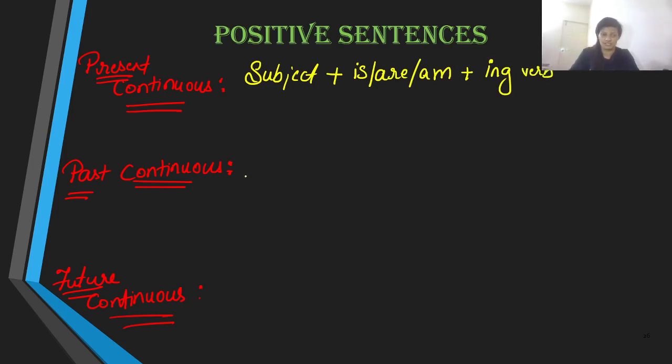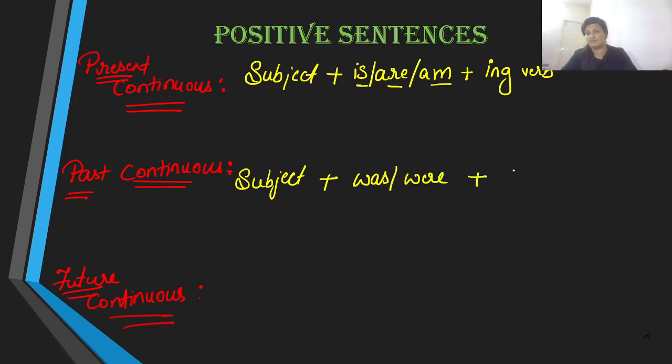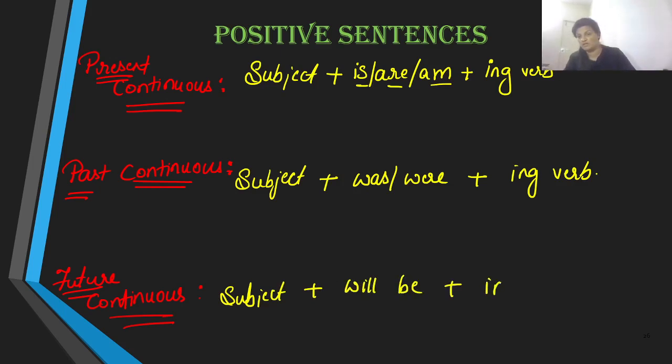For past continuous, we use the subject, and is, are, am will be converted into the past form, that is was and were, and of course the ing verb. For future continuous, we begin with the subject, and the future be verb, will be, and of course the ing verb there.